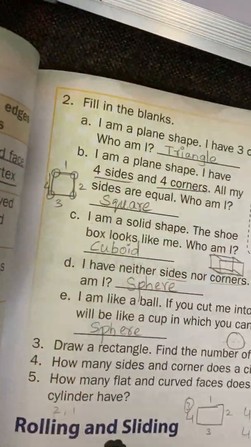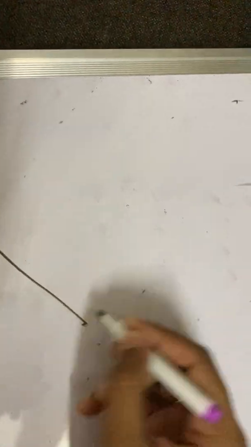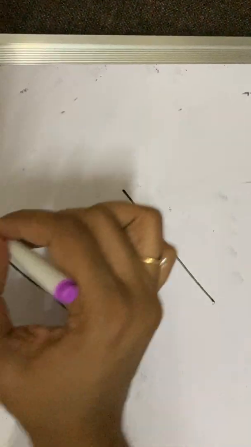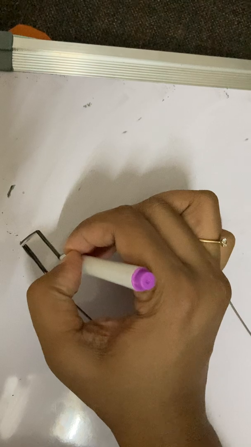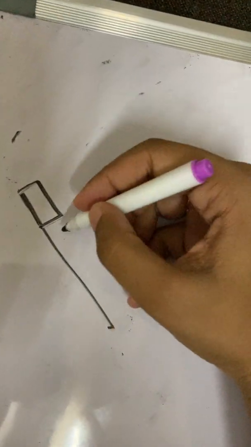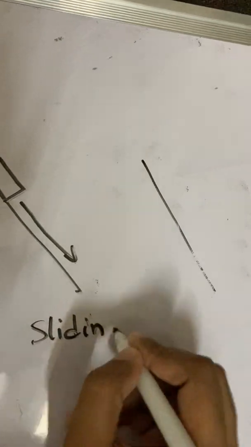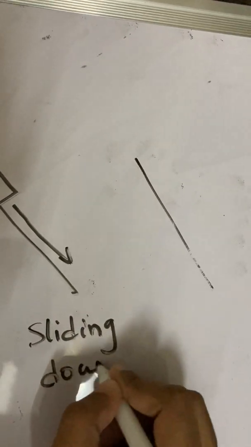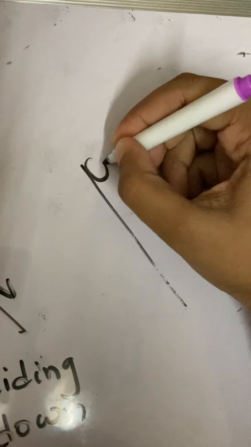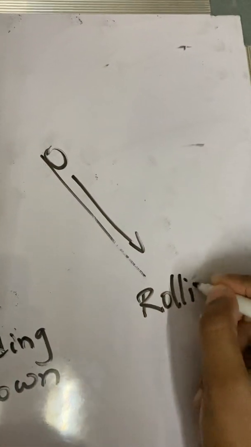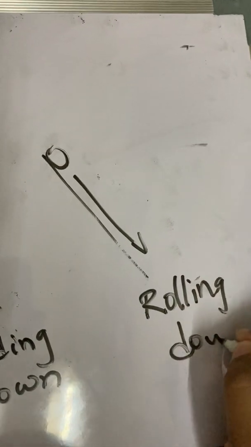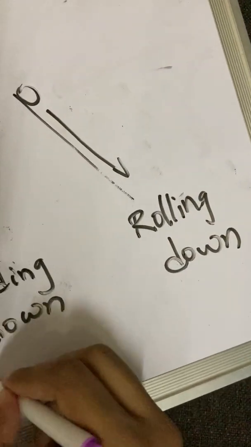Okay, so now we will see. This is the position. Here it is a box, so it will slide down. This is sliding down. Here it is a ball and it is coming down, then it is called rolling down.